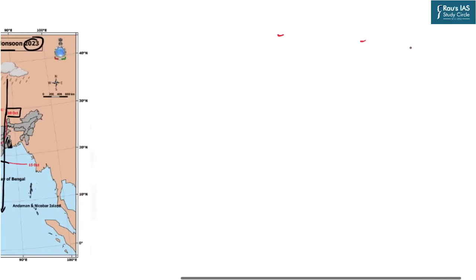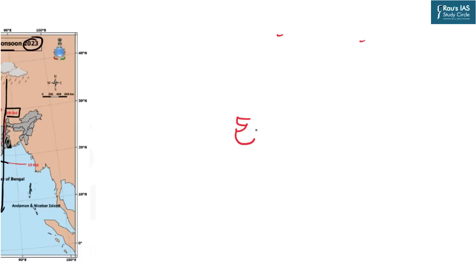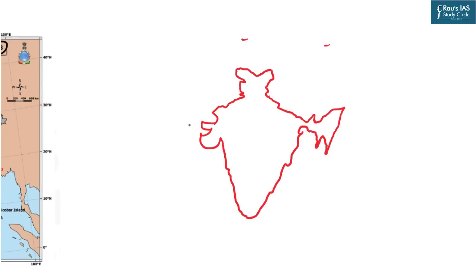But to understand the monsoon retreat, we need to understand the onset of monsoon. So suppose this is a rough map of India, and the Tropic of Cancer is roughly passing through this particular region, right? So this is the line of the Tropic of Cancer. What happens during the monsoon months, that is June, July, August and September?